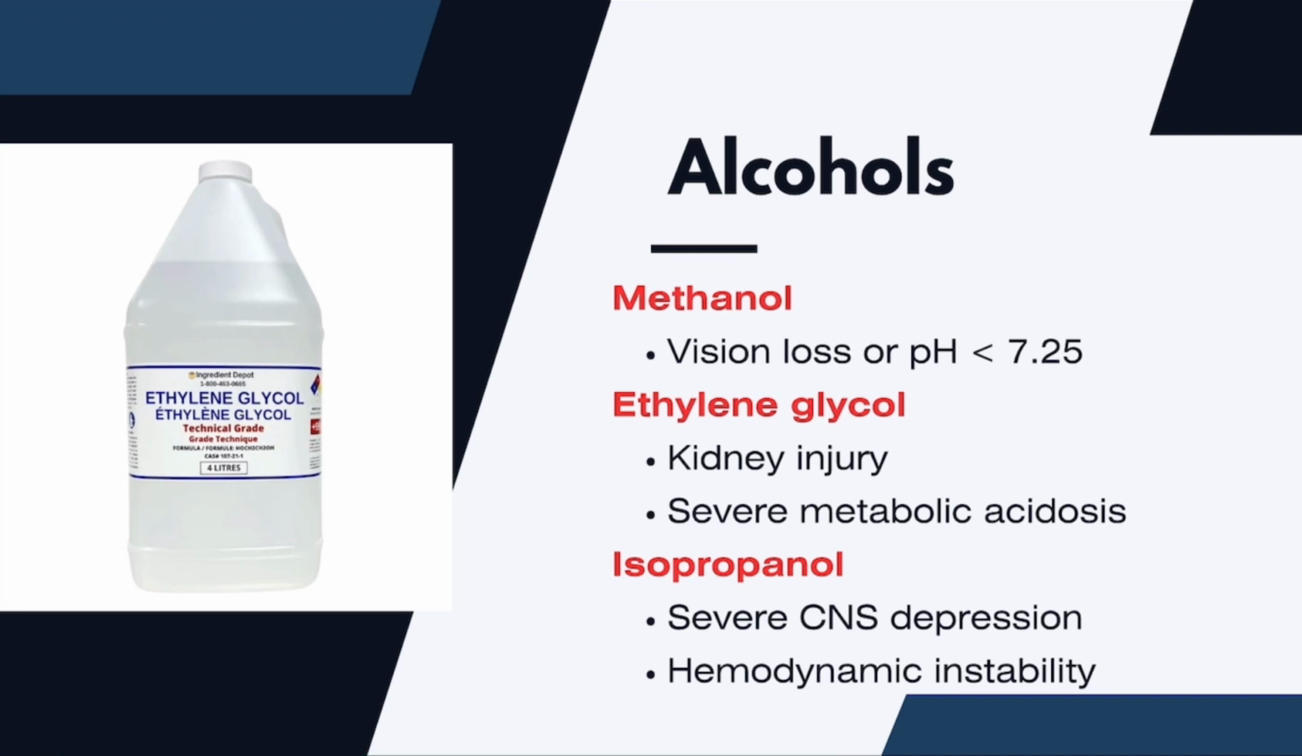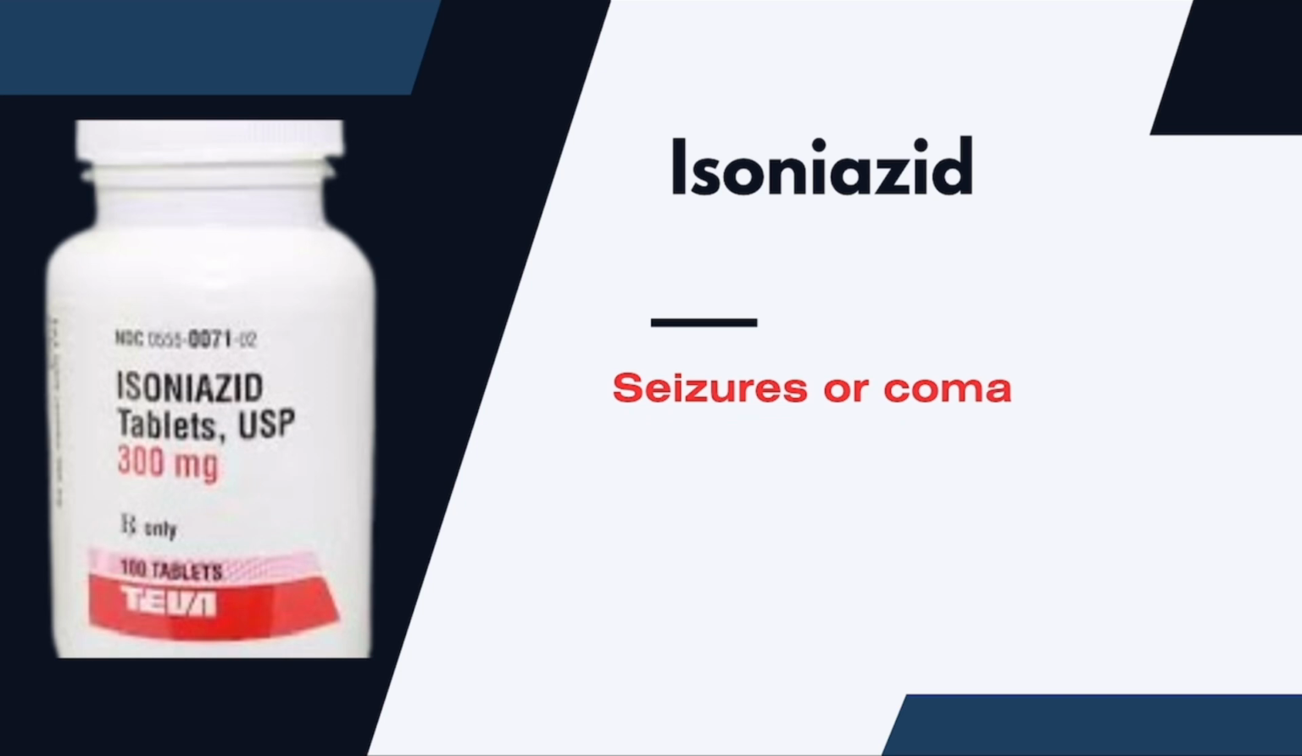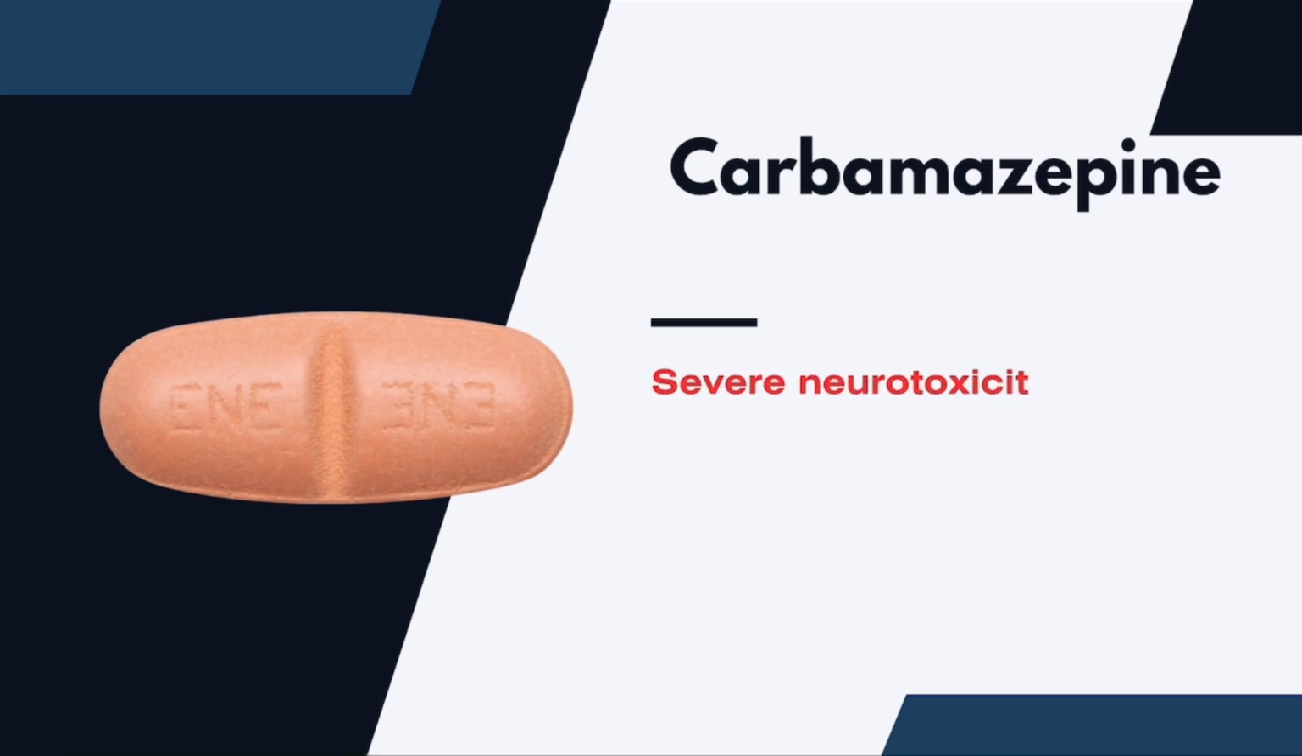Now, isoniazid, which is an anti-tuberculosis drug and is prescribed with vitamin B6, or pyridoxine, to prevent neuropathy. Dialysis may be needed if it causes seizures or coma unresponsive to pyridoxine therapy. In case of carbamazepine toxicity, dialyze only if it causes severe neurotoxicity or if serum carbamazepine is more than 40